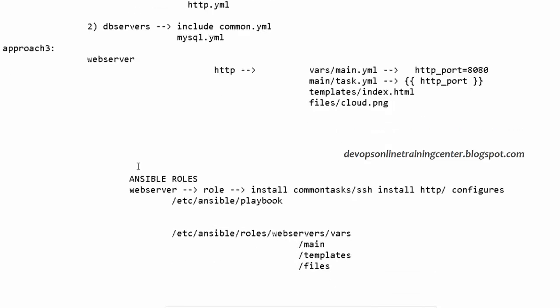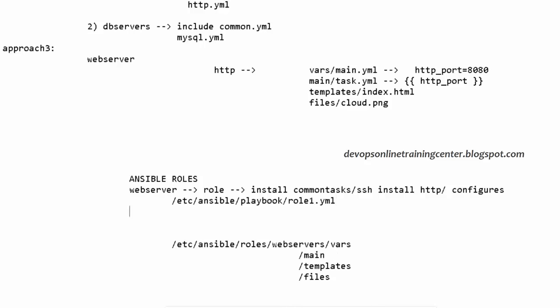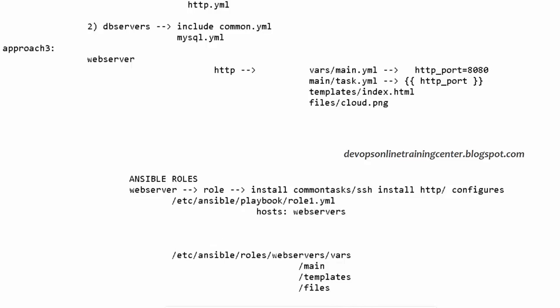We'll see that. So what do we define in my playbook? In /etc/ansible/playbook, I'll say role1.yaml. So this is abstracted. You don't see anything in the playbook. In the playbook, I just say hosts equal to web servers, role equal to role1. That's all. So this entire thing is abstraction now. If you open a playbook, you'll not see anything. I'm just asking to execute a role called role1 on the group called web servers.